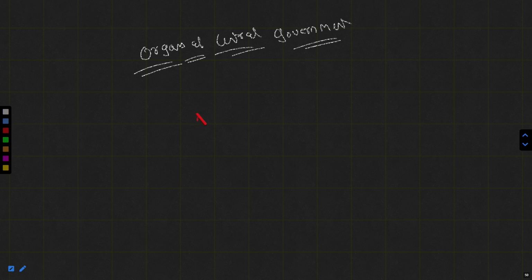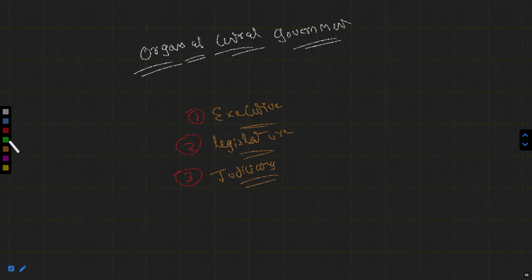All right, and we had come to know that when we talk about the organs of the central government, there are three organs. First is the executive, second is the legislature, and the third one is the judiciary.